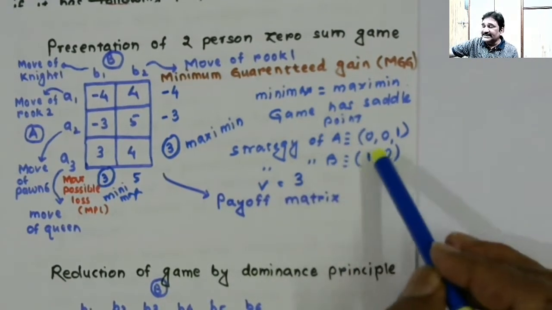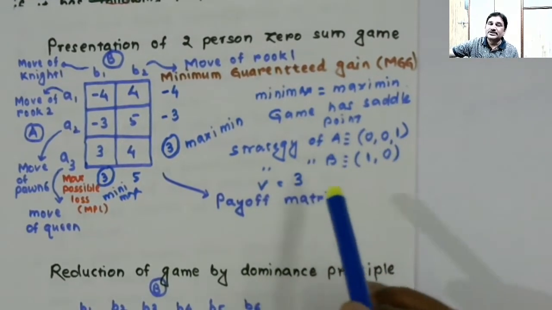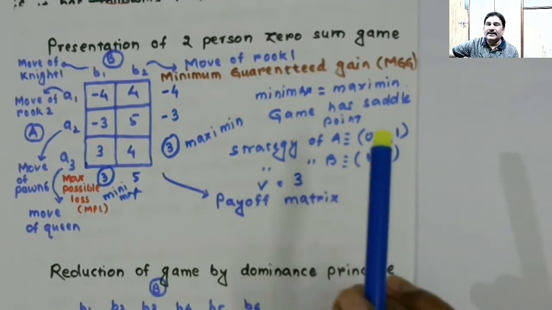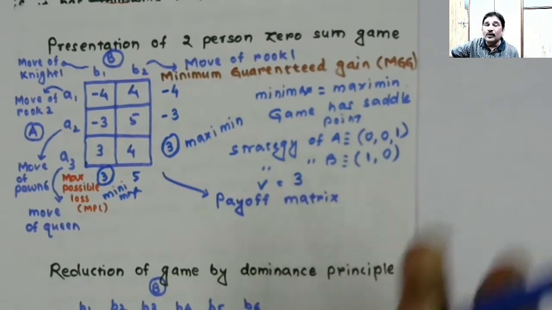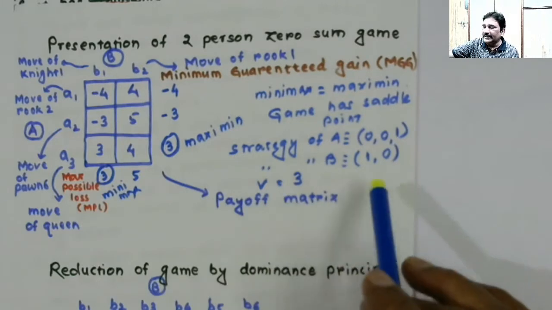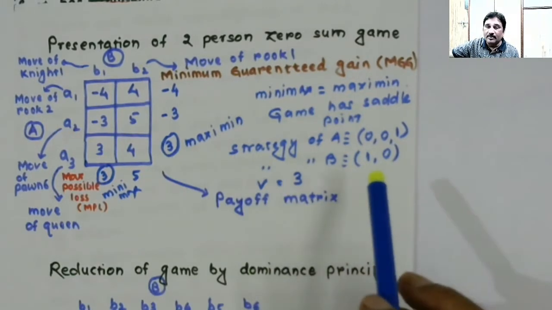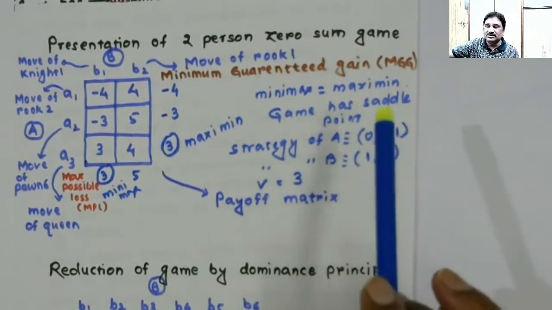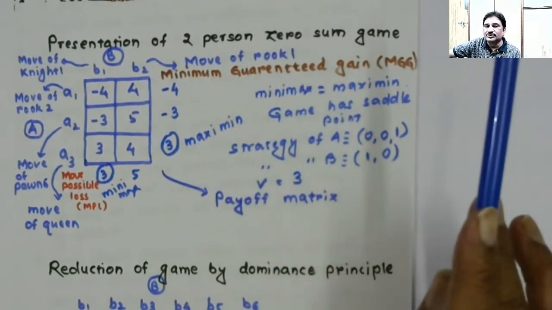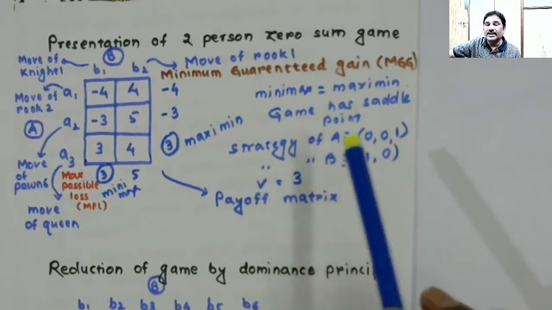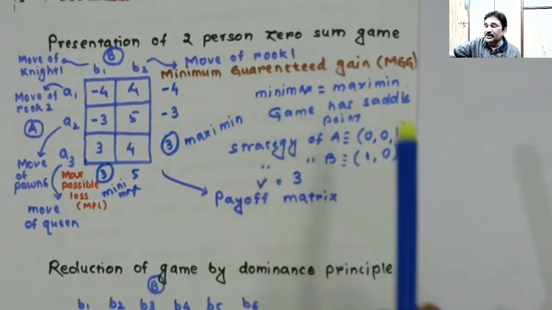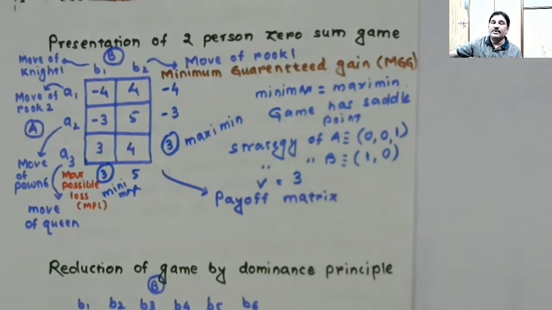In this case, we say that both the players are using pure strategy. Pure means any of the players is using only one course of action. Both the players are said to be using pure strategy. Player A is not using A1, not A2, he is purely using A3, and player B is not using B2, he is purely using B1.